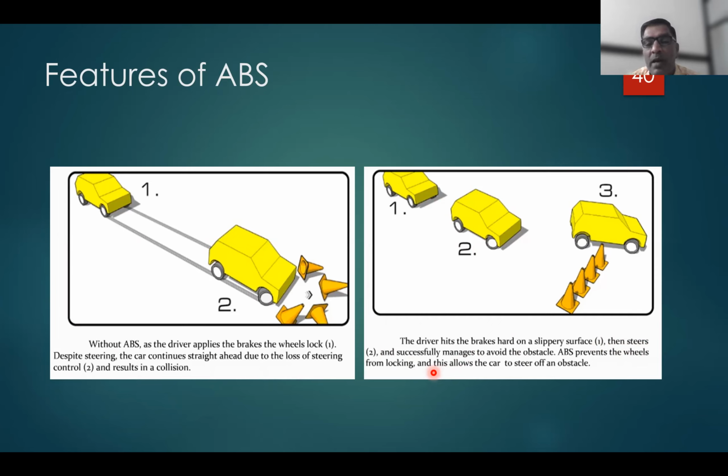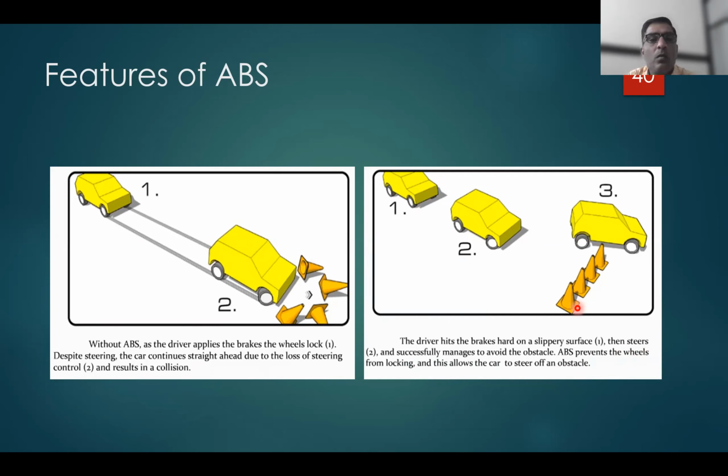So this ABS prevents the wheels from locking, and this allows the car to steer off the obstacle. Whatever collision there could be can be avoided when the anti-lock braking system is used.